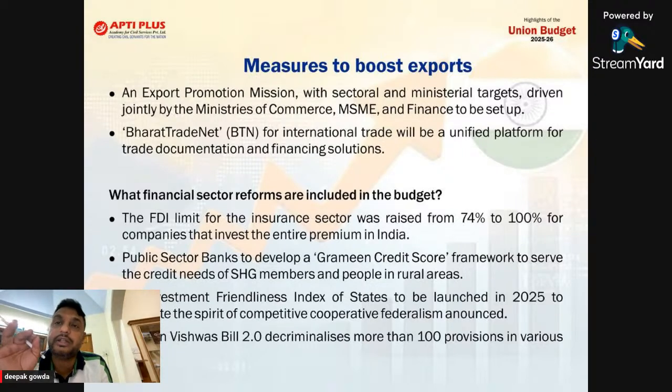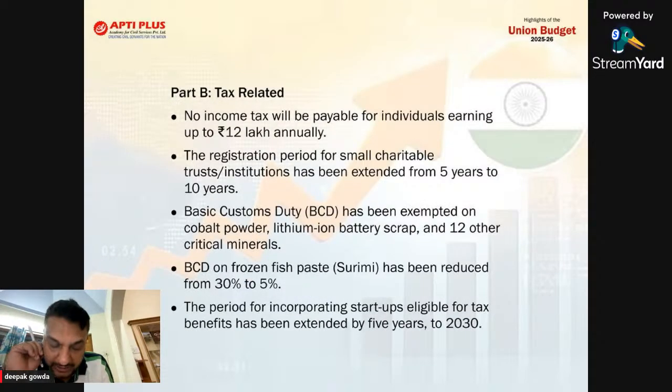So the government feels that if we solve these problems in exports, maybe the investment problem, maybe the ease of doing business problem, and if the government provides some support via emissions subsidy, it will increase exports. That is what they are talking about in this: what measures are we taking to boost exports.